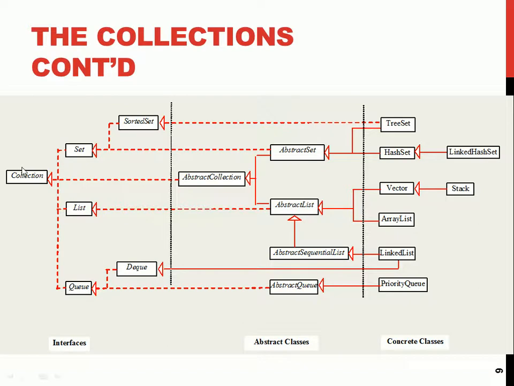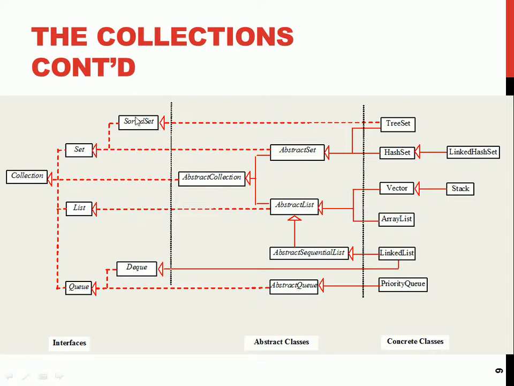Here, all these are interfaces. So this is an interface, and these are subclasses of this interface. You can extend the interface. So this one will extend this. This set will extend this. This one will also extend this, and this one will extend this. You have queue. Then after the set, you keep coming down.